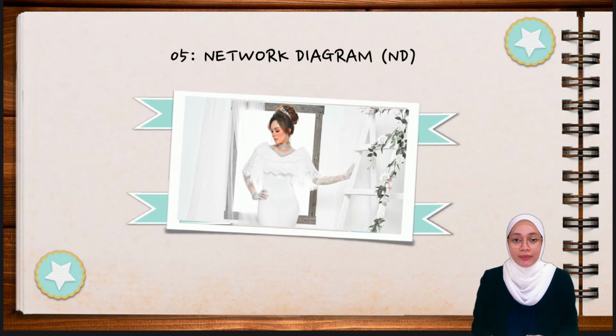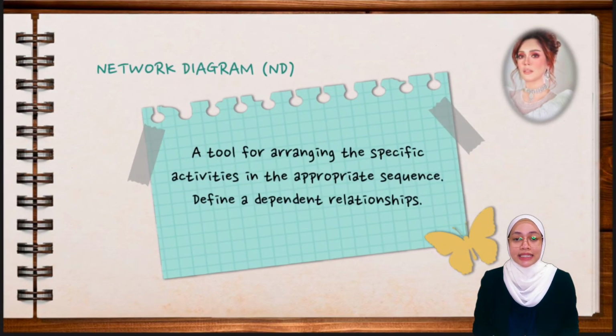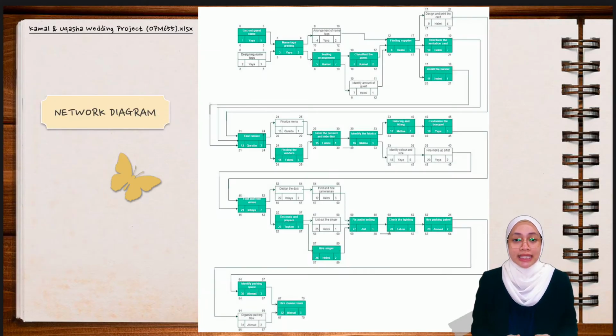Next is the network diagram. The network diagram, known as ND, is a tool for arranging the specific activities in the appropriate sequence. It is also defined as a dependent relationship. As you can see in this slide, this is our ND for the Kamal and Uqasha wedding project. After we manage to complete the first and second activity, then we can proceed to the next activity. If we do not complete the first and second activity within the time given, we cannot continue to the third and next activity until we complete all 32 activities. It is important because it shows how one activity relates to another.